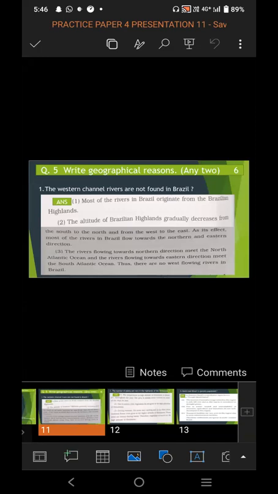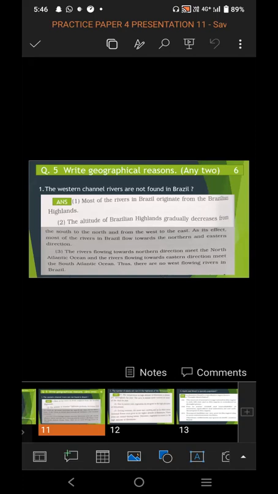So the question asked was why the western channel rivers are not found in Brazil. Most of the rivers in Brazil originate from the Brazilian highland. The altitude of the Brazilian highland gradually decreases from the south to the north and the west to the east.